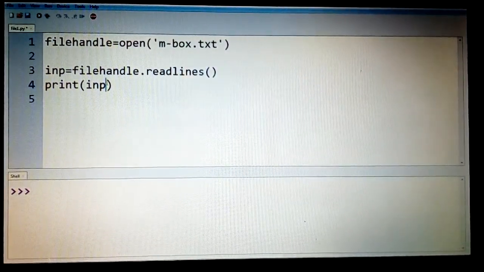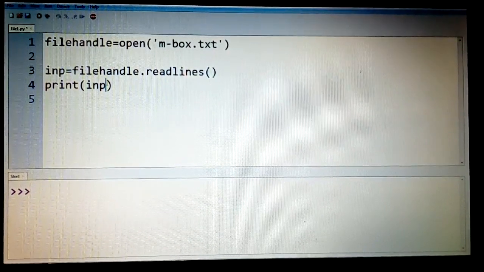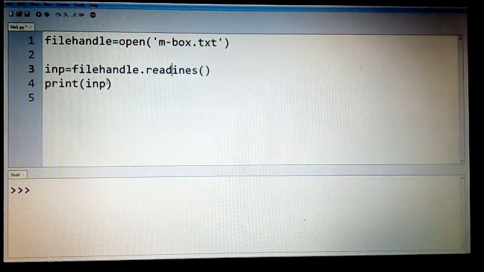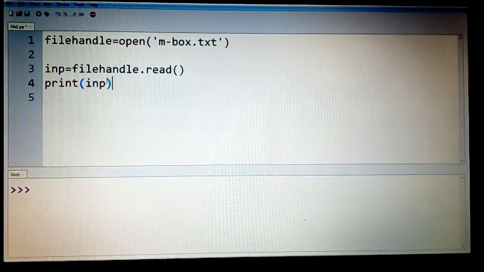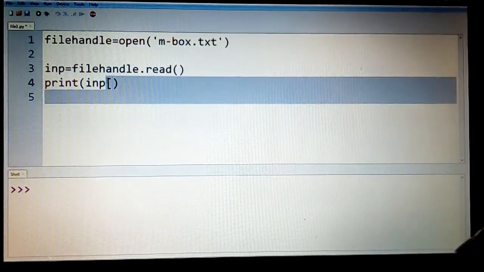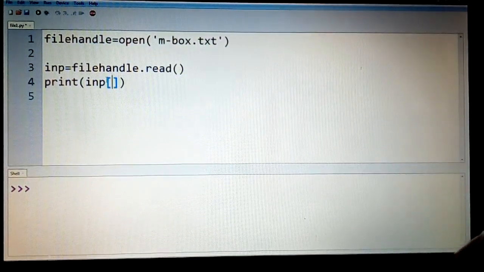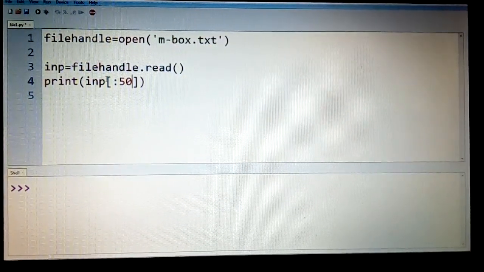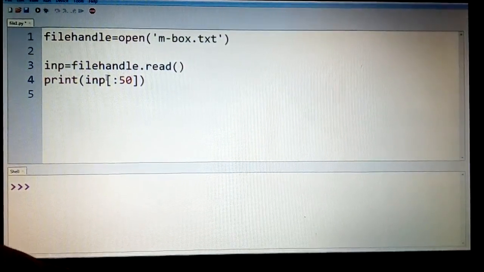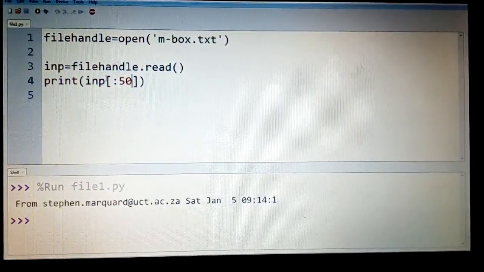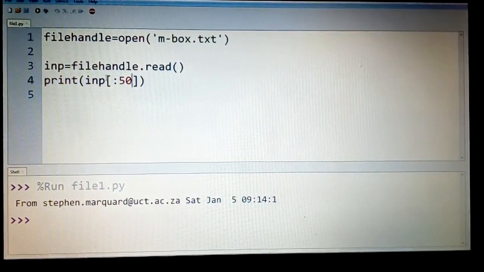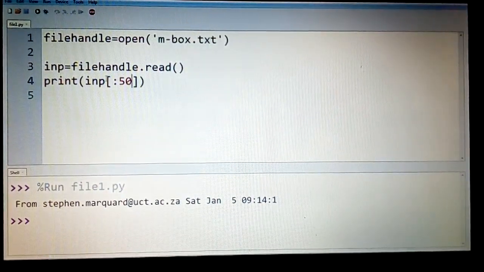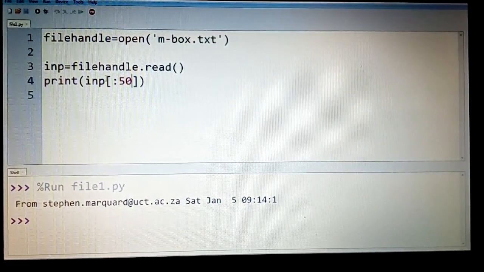Further, since inp happens to be a string type, or you want to make it a string type, let us say read, and now when I am displaying this inp, let us say I am trying to slice it. I want to display only the first 50 characters. Then I can slice it using the concept of slicing and display only the first 50 characters. This is how string slicing works on inp.